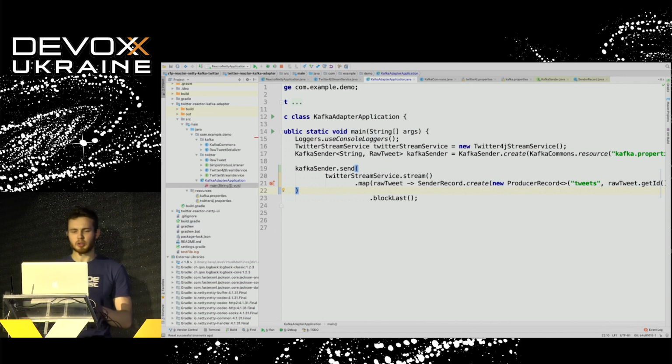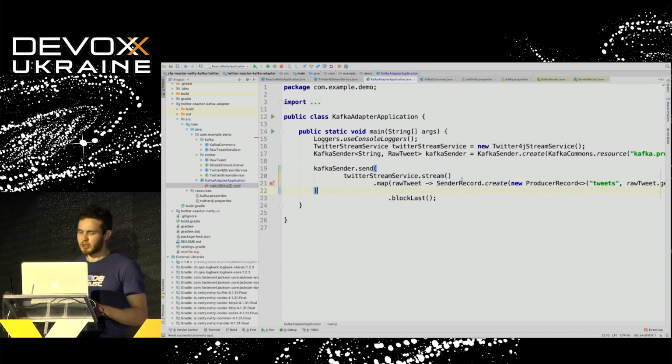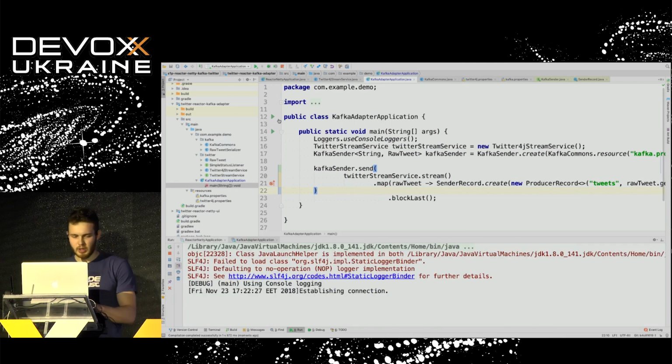Why do we need to block? Because we need to keep our main thread and our application running. And since we consume an infinite stream of messages, we just need to block, and that's it. This will keep our main thread working. So now let's try to run our application, and hope this time I'm going to establish the connection with Twitter.